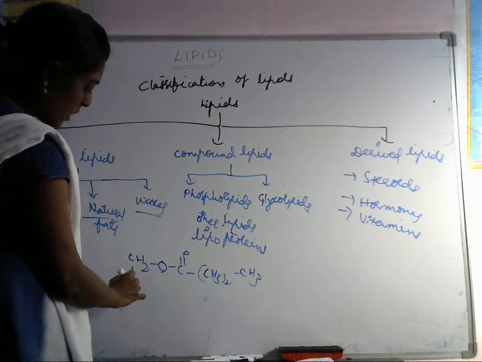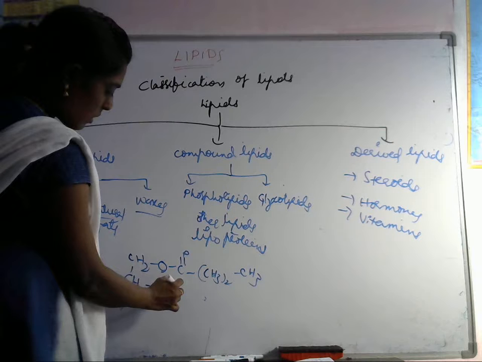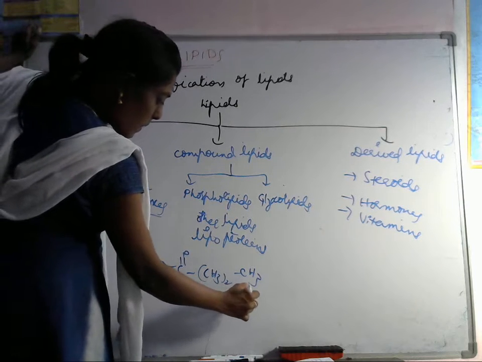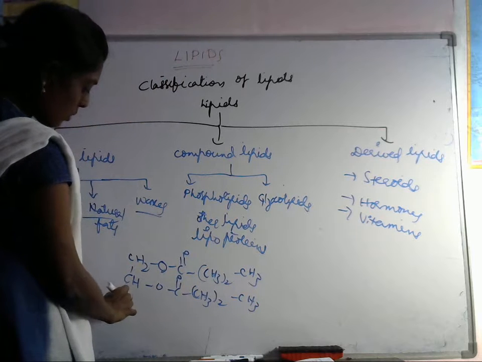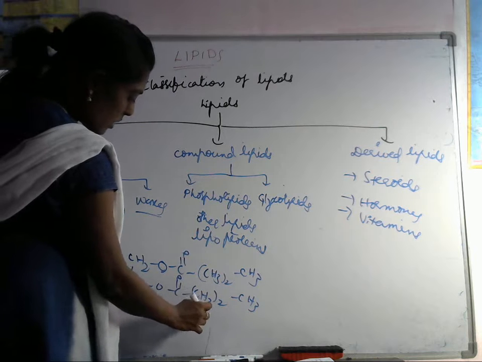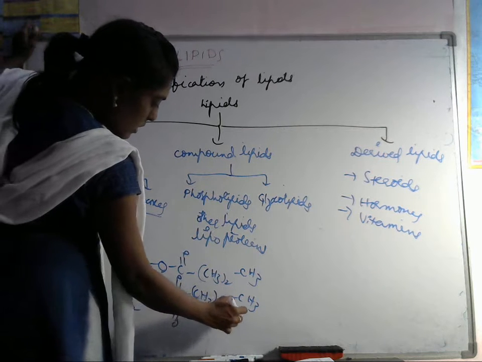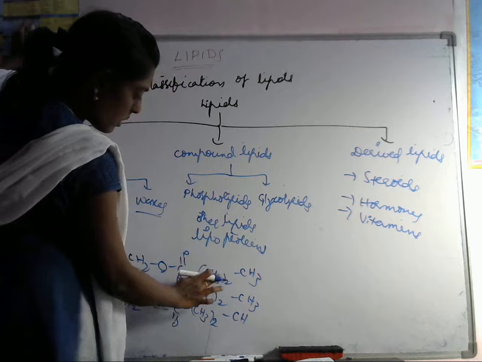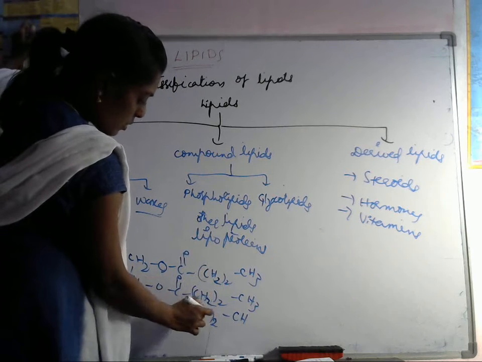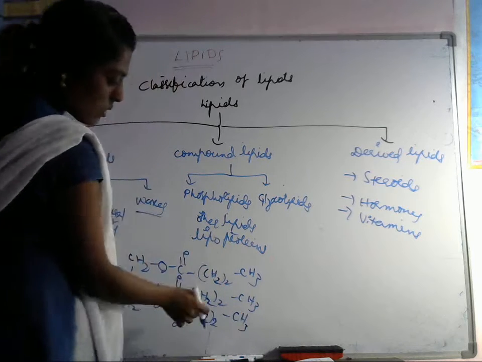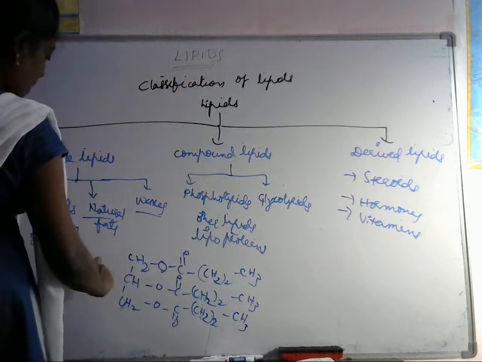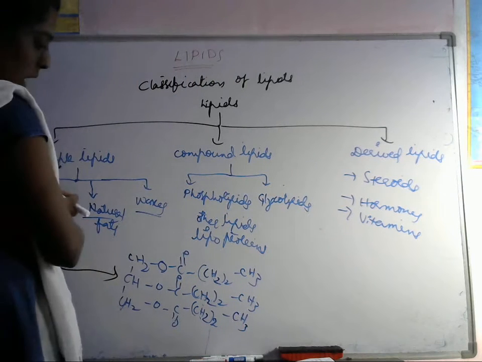Here it is containing CH, and again the same group will be repeated: CH2, O, C double bond O, CH3 taken twice, CH2, CH2, CH3. So this is the triglyceride. Example, triglyceride.